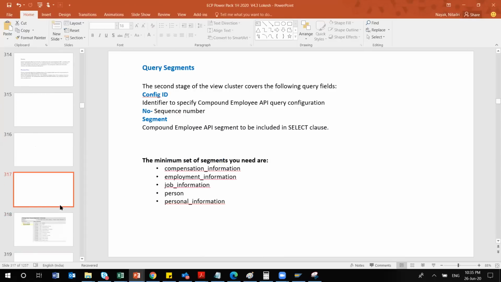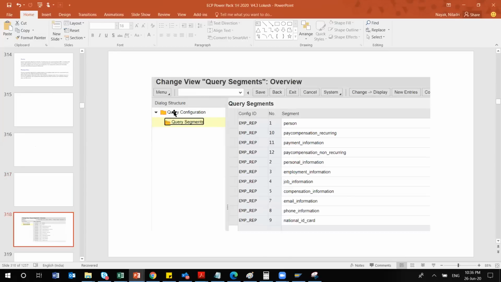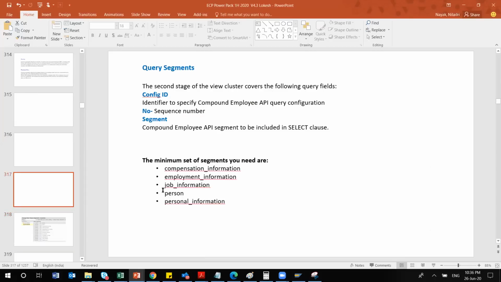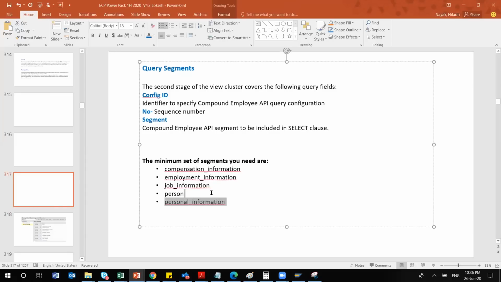Once you have done that, there is another set of configuration inside it. We have seen the first set, the query configuration. The second one is the query segment. What is the meaning of this? In the XML which I was showing you, there are different types of values for an employee, and we may not require all of them to be replicated. By default, these are the 5 minimum segments for any Employee Central employee point-to-point replication: compensation, employment, job information, person, and personal information.